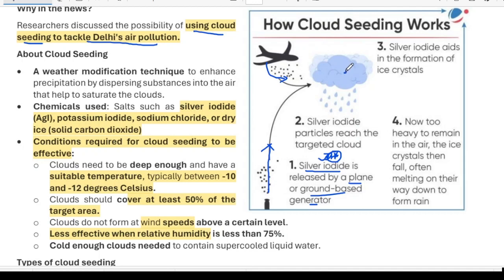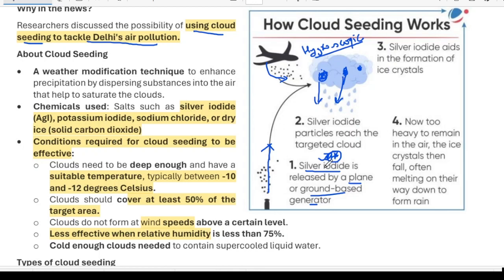What will happen in the atmosphere? This silver iodide will act as hygroscopic nuclei, around which the water vapor will accumulate, and once this water vapor gets condensed, it will convert into a raindrop. When the raindrop size gets above a certain volume, the water will drop below and rain in the entire area.